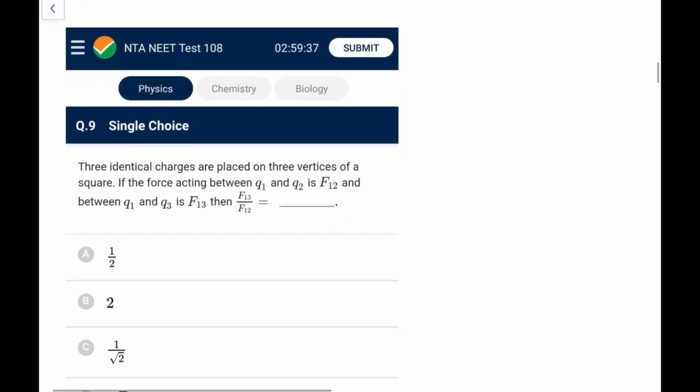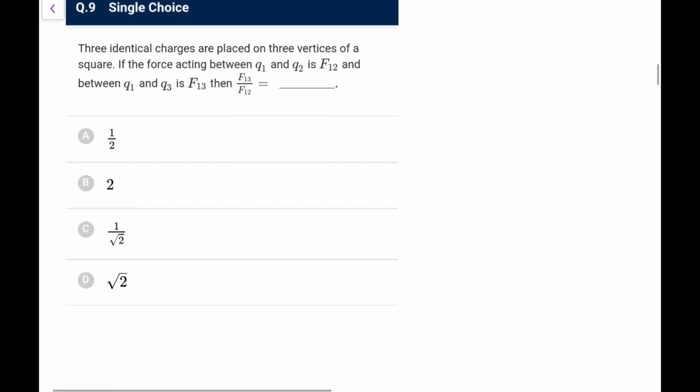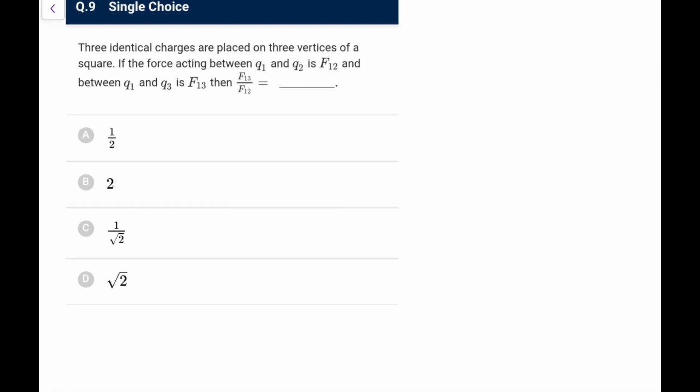Now next one, three identical charges are placed on the three vertices of a square. If the force between charges q1 and q2 is F12 and between q1 and q3 is F13... Now, three identical charges on the vertices of a square like this. This is, let's say, q1, this is q2, and this is q3.